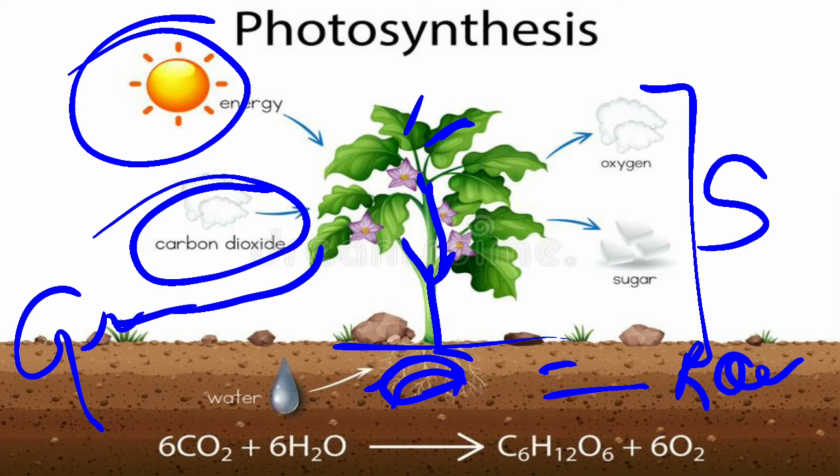The plants take in the carbon dioxide, and with the help of solar energy, water and the minerals, they prepare the food.